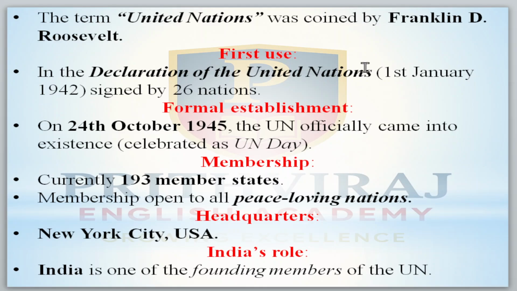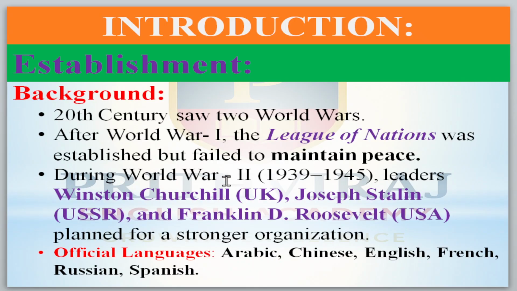In the Declaration of the United Nations on 1st January 1942, it was signed by 26 nations. The formal establishment is on 24th October 1945. The UNO officially came into existence on 24th October 1945. That's why we celebrate 24th October every year as UN Day. Now the official languages of the UNO: Arabic, Chinese, English, French, Russian, and Spanish.